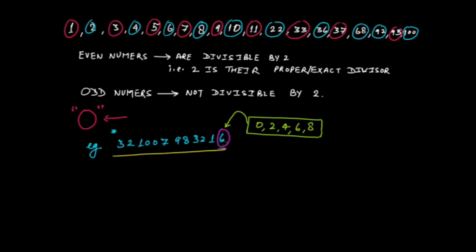In this case, you have 6 at the units place, and therefore this number is an even number.